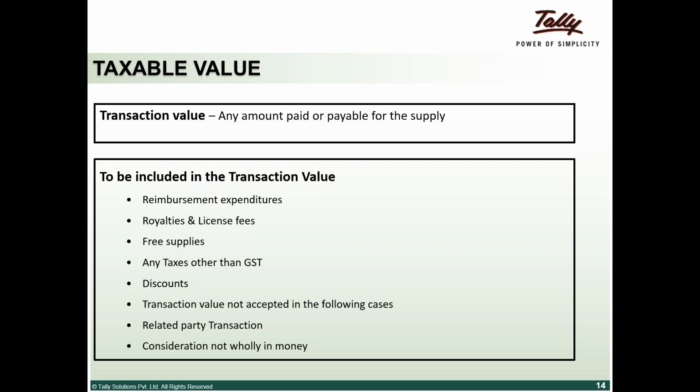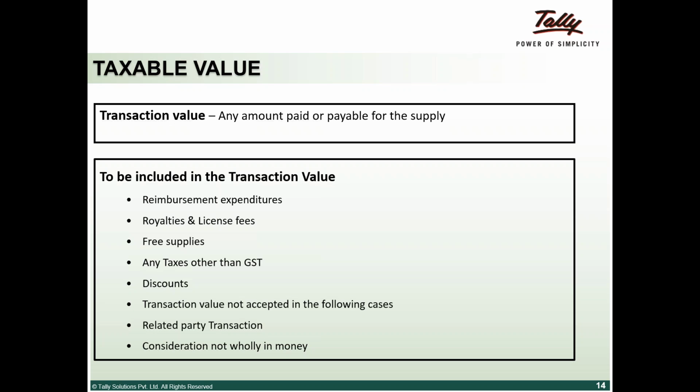All taxes other than GST are a part of the transaction value. Discounts are added only in exceptional cases, which we will deal with separately. Certain predetermined discounts are not added in the transaction value. It is allowed, but if after the sale you come out with any discount schemes, you will not get a benefit for those discounts.